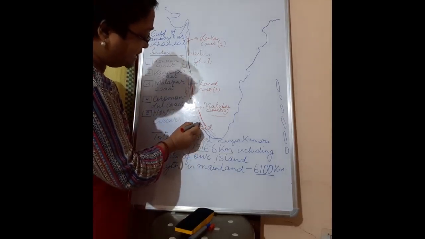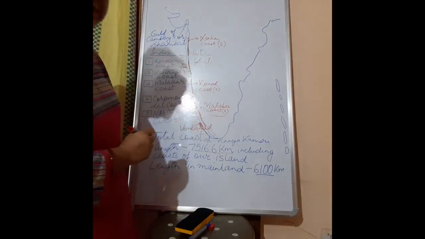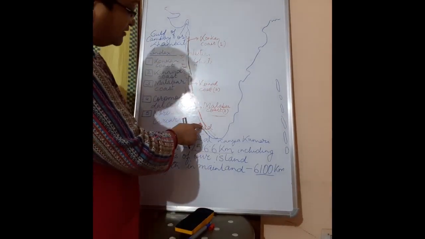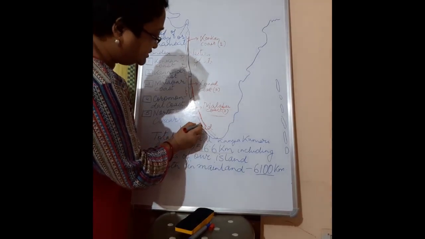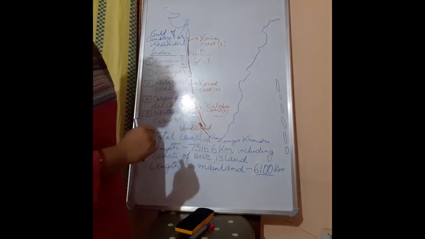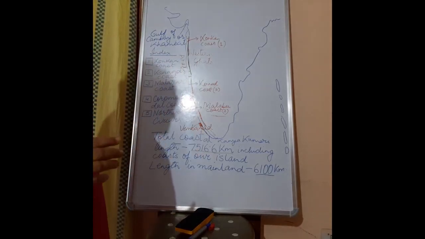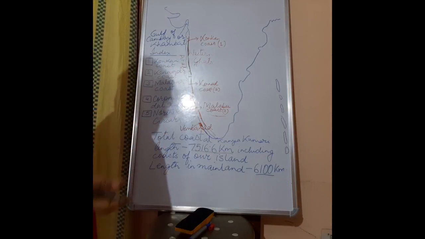So this is the land portion, and here the sea water has entered. So it's a shallow body of sea water. Here this part is totally sea water and it is partly enclosed by land, and generally this happens due to the deposition by the sea water.